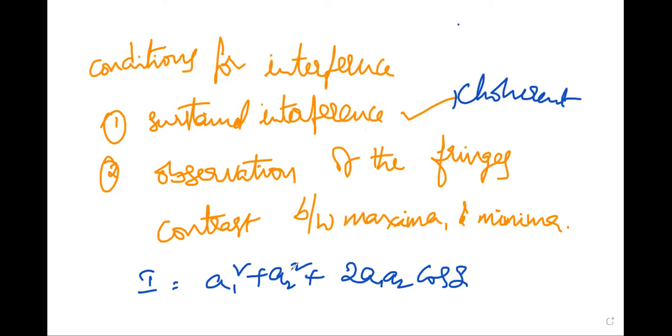Next one is the condition for observation of fringes. Those are two sources. The distance between the two sources is 2d, and there is a screen.